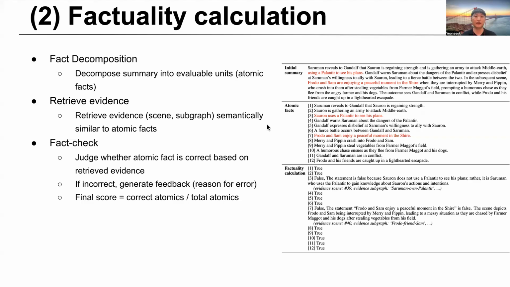And third, in the fact check step, we judge if the atomic fact is correct based on the retrieved evidence. If it is wrong, we generate feedback with the reason and improvement direction. The final score is the number of correct atomic facts divided by the total number of atomic facts.